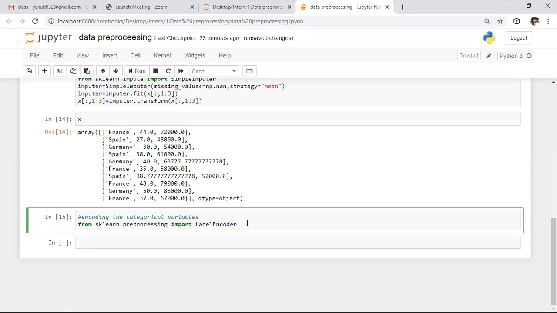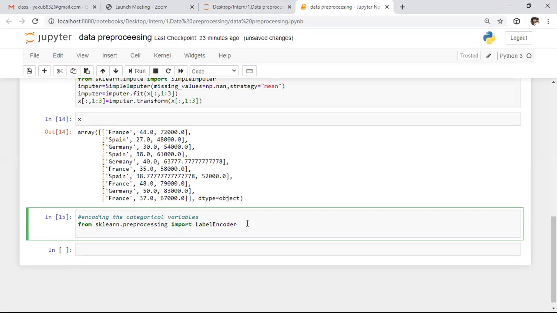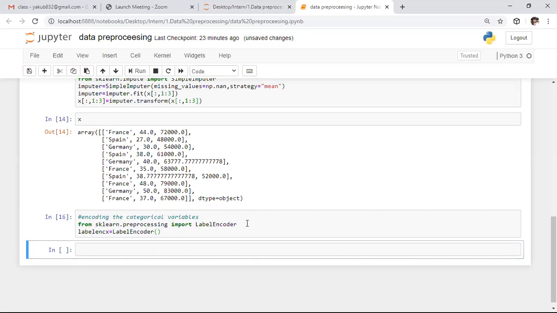So I'm saying labelencoder_X, and we create an object with the same class name. Till here everything is okay.